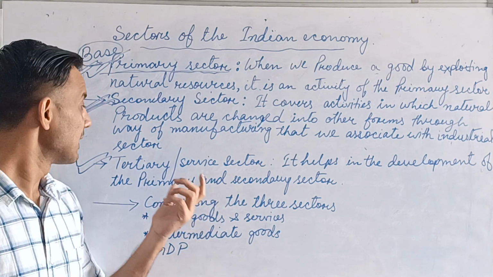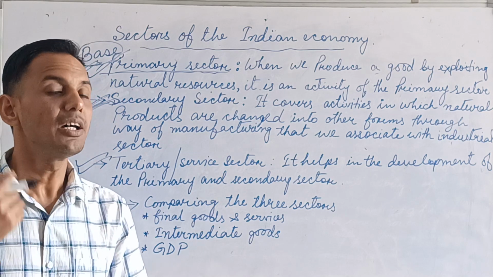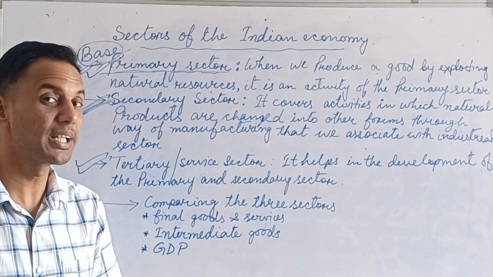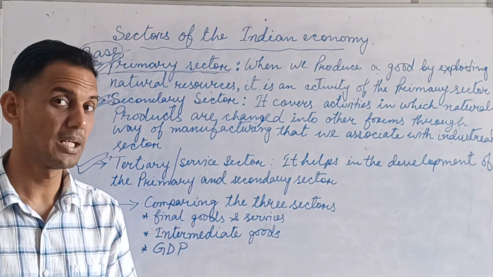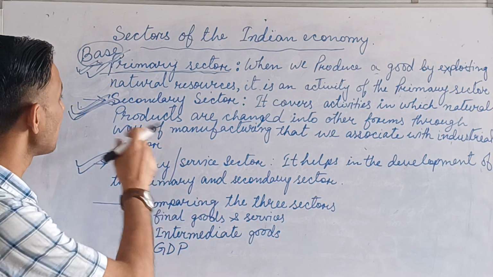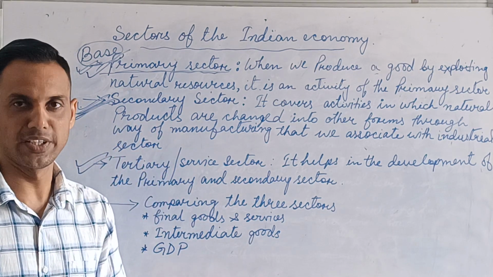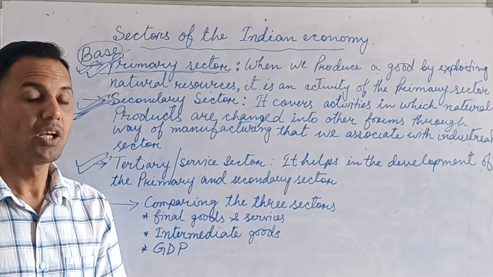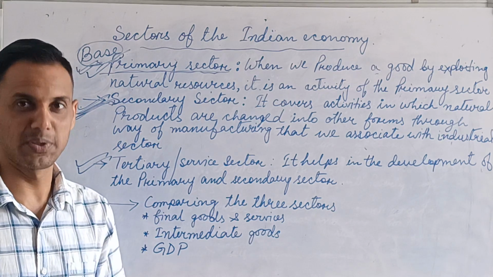For example, suppose for agriculture you need the knowledge of how to use fertilizer. So these things will come from the service sector, because education is part of the service sector. In the secondary sector, you want to start your business, so you have to build a factory. For that you need money. So where will you go? You will go to the bank. So the bank is under the service sector.